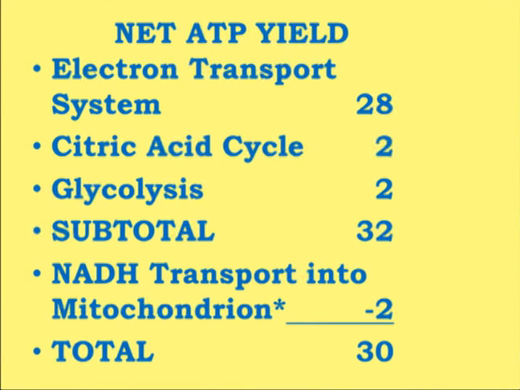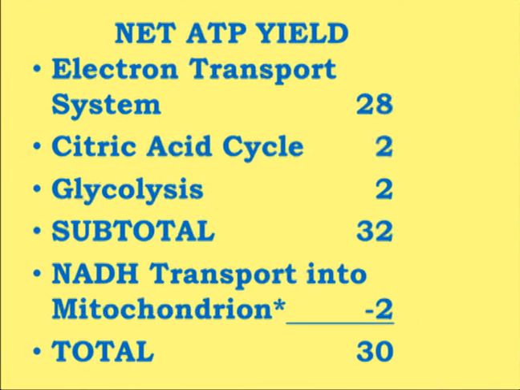So what is the net yield for the electron transport? In the electron transport system, we have a total of 28 ATPs being generated. Here we are not considering those ATPs synthesized by substrate level phosphorylation. If you recall the previous slide, we discussed that a total of 10 NADH are produced by the transition step, the Krebs cycle and glycolysis.